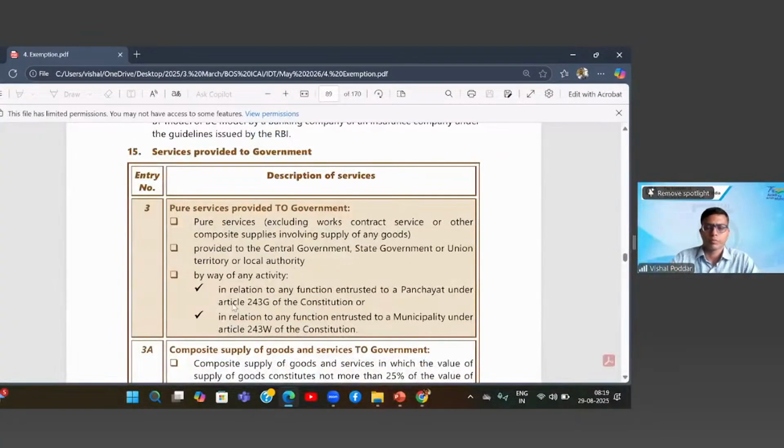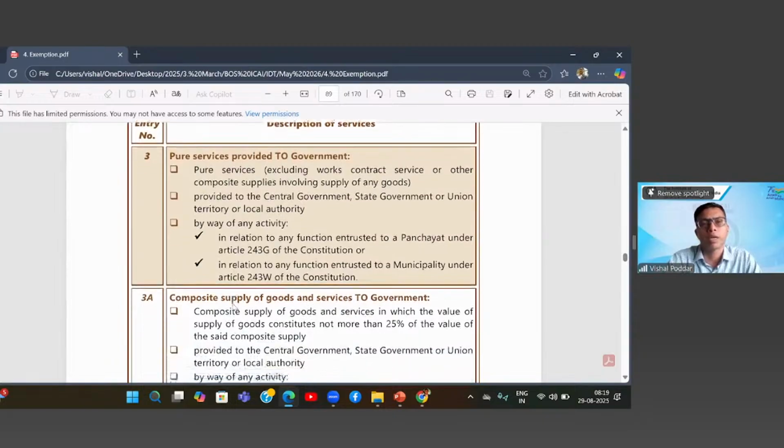Now, in the previous class, we saw services by the government to people, which were exempt. Now here, the service is by some businessman or some agency to the government, which is eligible for exemption.